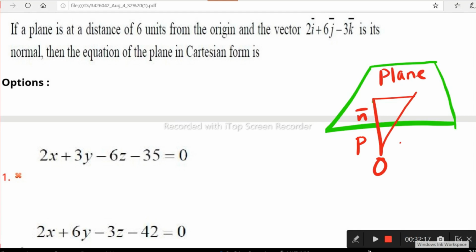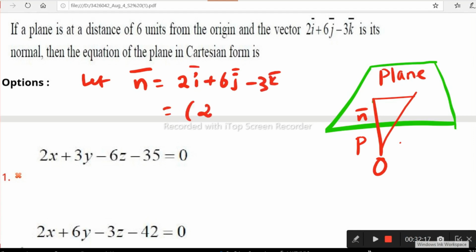You can observe this figure. This plane has a perpendicular vector n bar, and p is the distance from the origin to this plane. Then the equation of the plane when n is a unit vector. Here, let n be the perpendicular normal vector. The normal vector n bar is given as 2i plus 6j minus 3k. We can write it in ordered triad also: 2, 6, -3. In the case of the Cartesian equation, we can take the general vector r bar as xi plus yj plus zk.